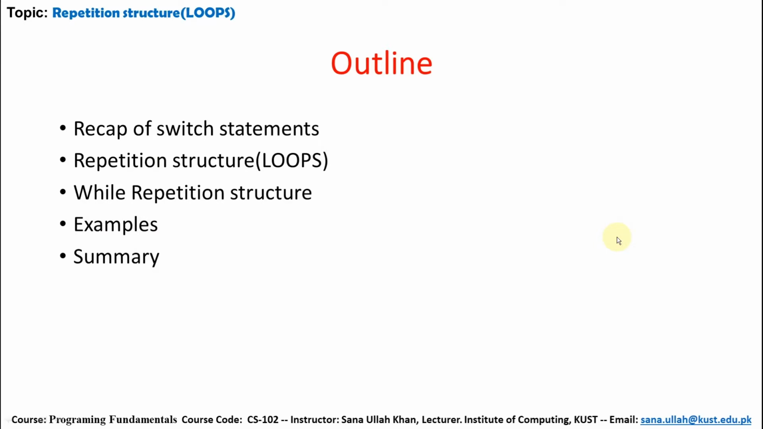This is the outline of today's topic. First of all, we will discuss a little about the previous lecture, the switch statement, and then repetition structure, loops, then the while repetition structure, which is a subtype of repetition structure loops. There are basically three types: while loop, for loop, and do while loop. Today we will discuss the while loop. After that, we will discuss some programming examples and then a summary of today's lecture.